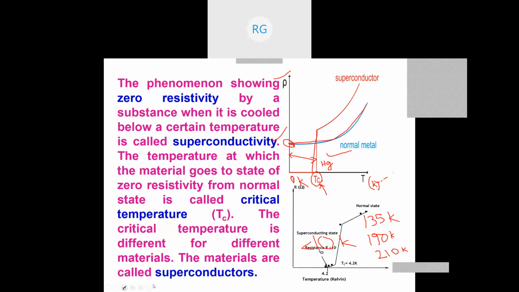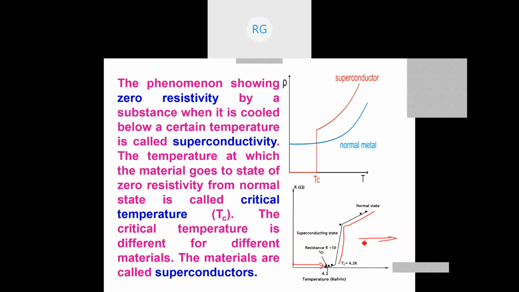Now, if you see this diagram for helium, this is the normal state up to here, and the resistivity has suddenly fallen here, and the resistivity is 10 to the power minus 5 at this value of 4.2 K. So below 4.2 K is the superconducting state, and above it we say normal state.